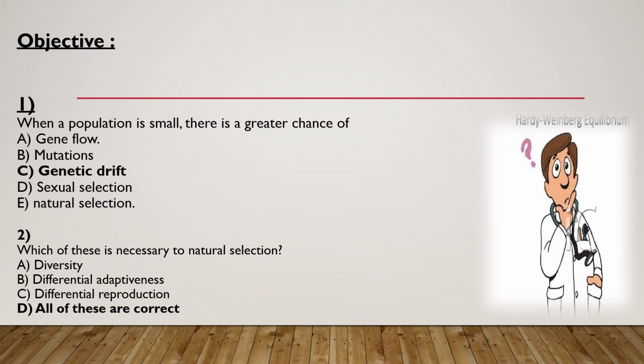Now it's time for a short quiz. Question 1: when a population is small, there is a greater chance of gene flow, mutation, genetic drift, sexual selection, natural selection. Correct answer is genetic drift. Question 2: which of these is necessary to natural selection? Diversity, differential adaptiveness, differential reproduction, all of these. Correct answer is all of these.